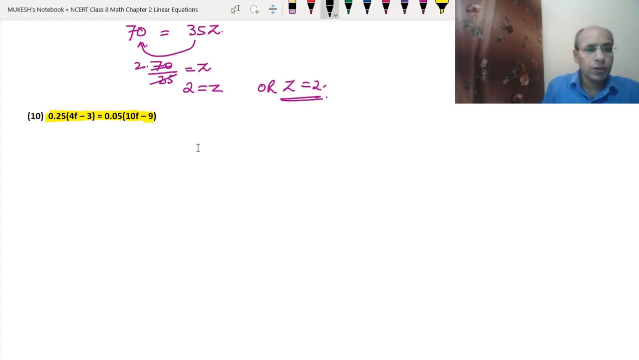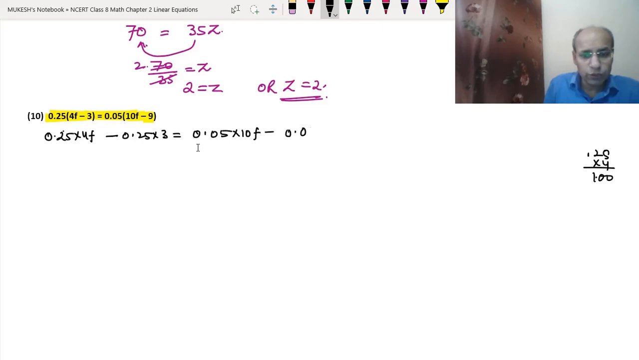Okay. So what will we do? So first let's write in a simpler way 0.25 into 4f. That will be much easier. Minus 0.25 into 3 equal to 0.05 into 10f minus 0.05 into 9. This 0.25 and 4 we have already got 1. So we can just write f. 1, there is no need to write.